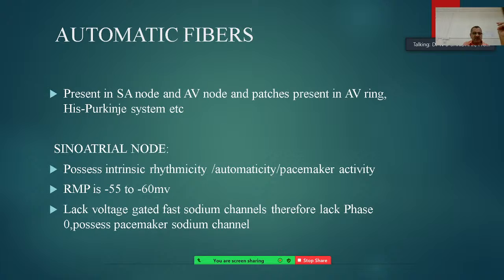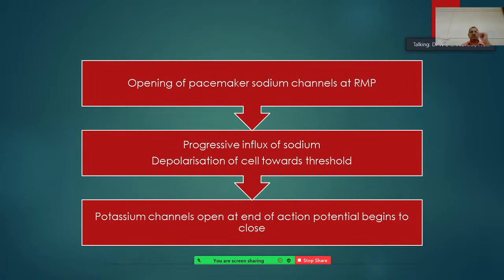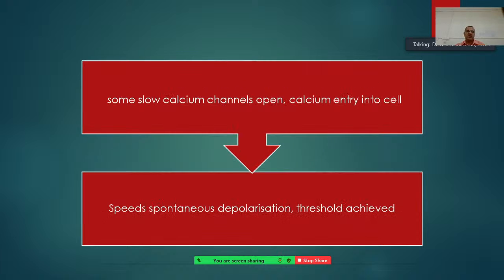The sinoatrial node lacks voltage-gated fast sodium channels and the phase 0 of the fast type, and possesses pacemaker sodium channels. What happens is the opening of the pacemaker sodium channel at resting membrane potential, and there is progressive influx of sodium, depolarizing the cells towards the threshold. The potassium channels open at the end of the action potential and begin to close, very similar to other action potentials.